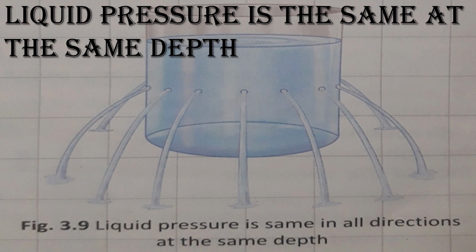You should put the holes accurately. And then after that you should pour water inside it. After pouring water, what can you observe? The water starts coming out from the holes at the same distance. From that container it will come out at the same distance. So by observing this, what can you say? At the same depth the liquid pressure will be the same. Children, did you all understand?